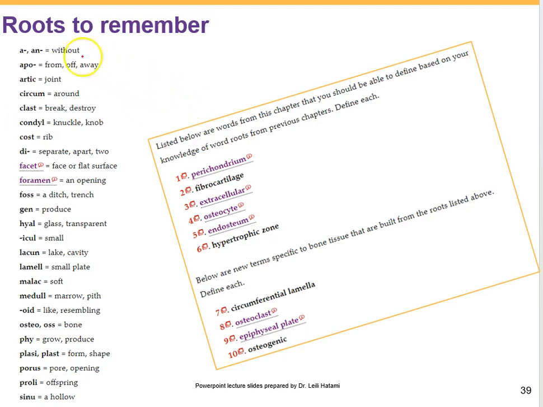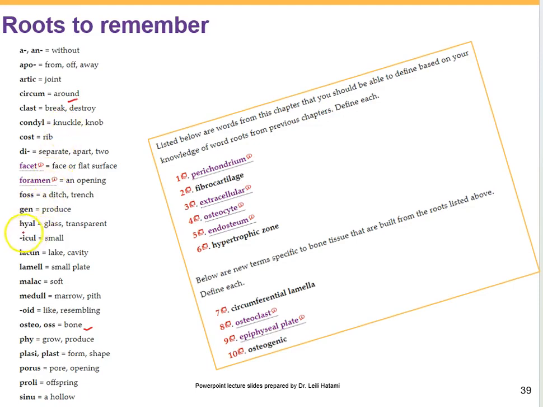And then there are some roots to remember, like artic means joint, and clast means break, like in osteoclast. Osteo means bone, and when you know clast means break or destroy, osteoclast means the bone destroying cells.